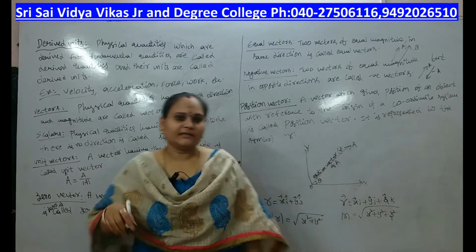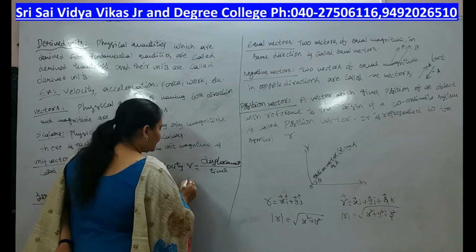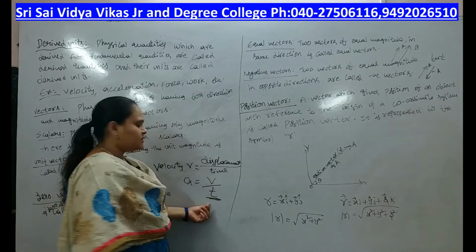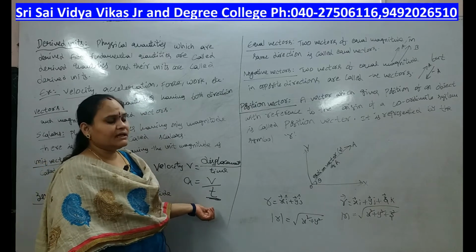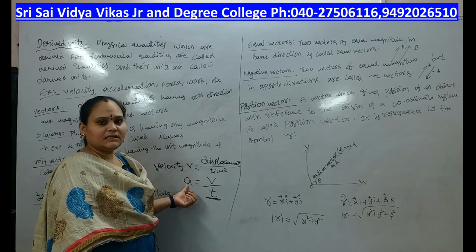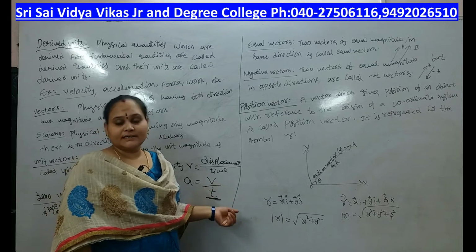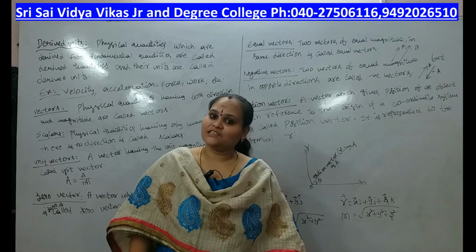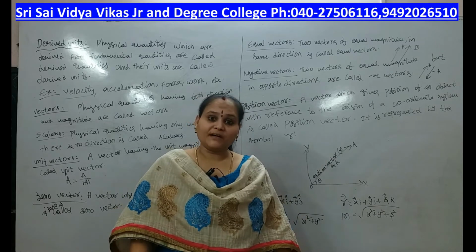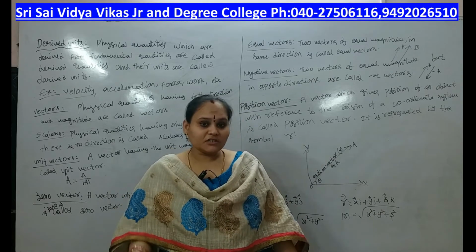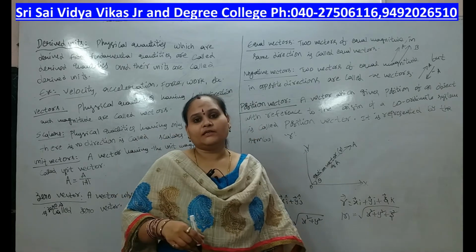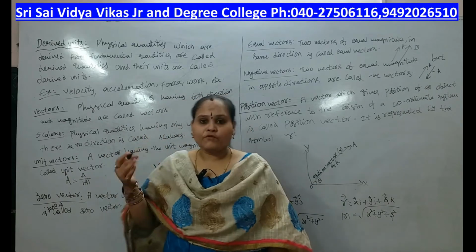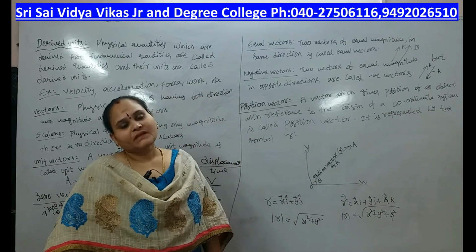Similarly, acceleration is nothing but the rate of change of velocity. Rate of change means with respect to time, we say it like that. So acceleration a equals velocity by time. That means the rate of change of velocity gives the acceleration. The velocity comes from fundamental quantities, so acceleration is also derived by using fundamental quantities. That's why velocity, acceleration, work, force, everything are known as derived quantities.